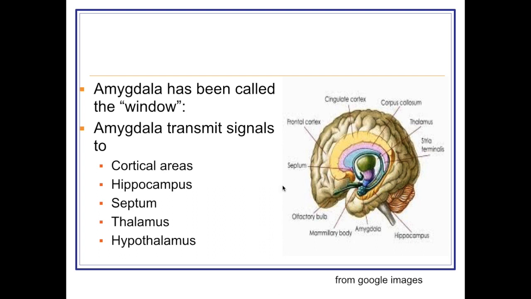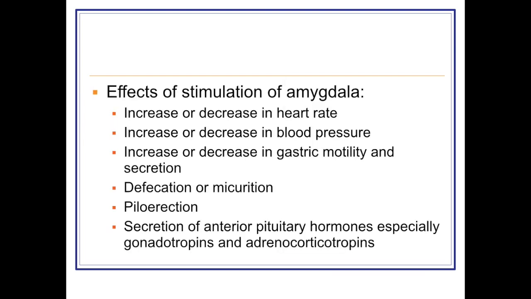And the amygdala transmits signals to various other areas because it has connections. So it transmits signals to the cortical areas, and to the hippocampus, septum, thalamus and hypothalamus. When we stimulate the amygdala, there is a change in autonomic functions: increase or decrease in heart rate, increase or decrease in blood pressure, gastric motility also changes, defecation or micturition, piloerection, and various anterior pituitary hormones, mainly gonadotropins and adrenocorticotropins, are secreted.